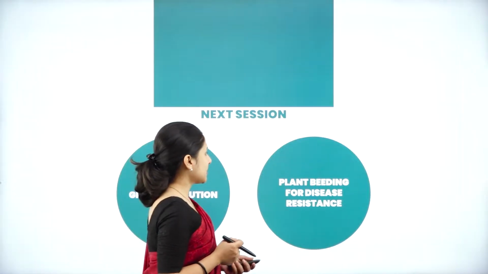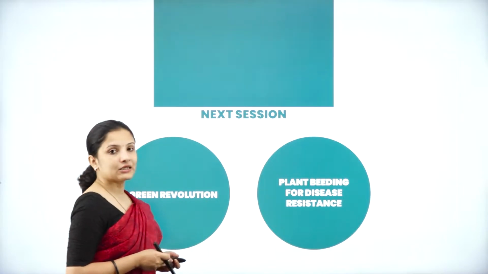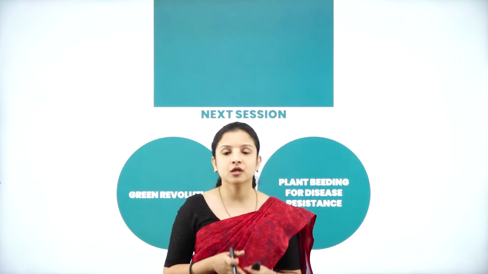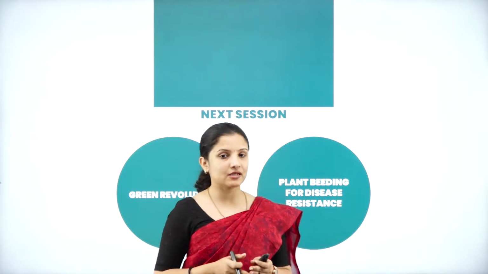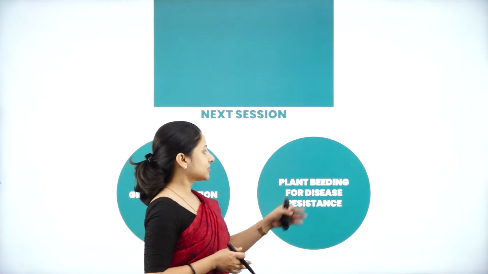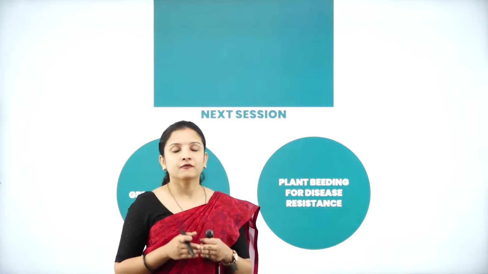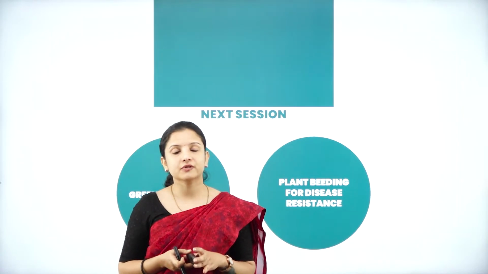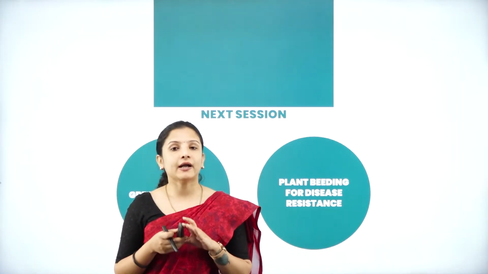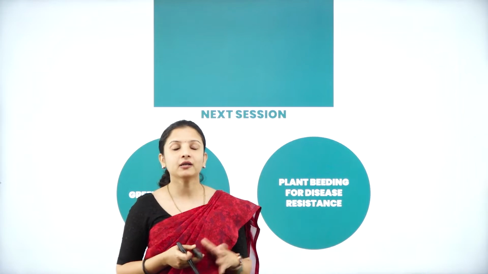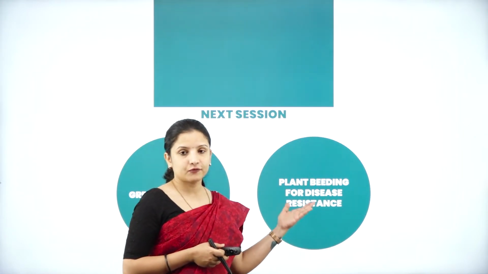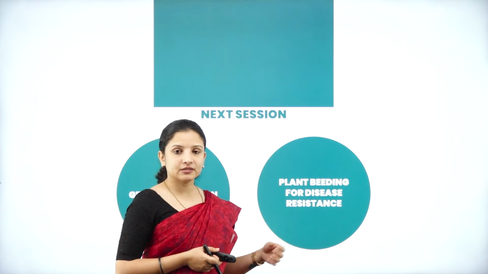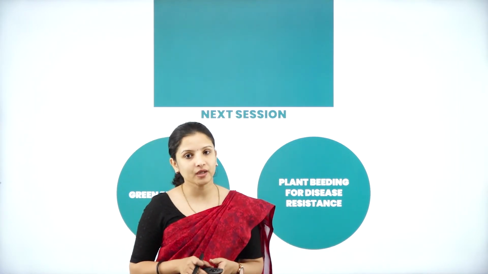In the coming sessions, we shall discuss the green revolution. Actually, plant breeding led to the green revolution. So we shall understand what the green revolution is, and how plants are bred for disease resistance. In order to obtain a plant which is resistant to diseases and insects, what exactly can be done, and how plants are bred to be free of diseases, we shall study in the coming sessions.